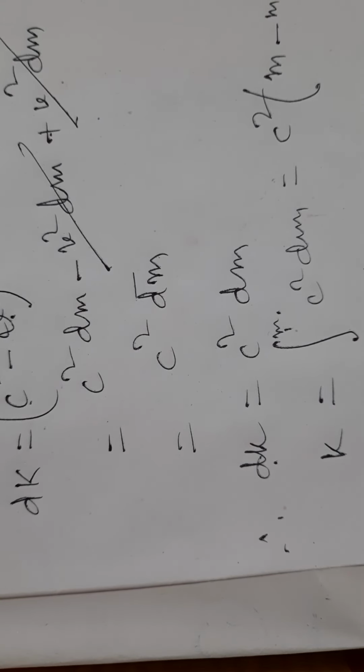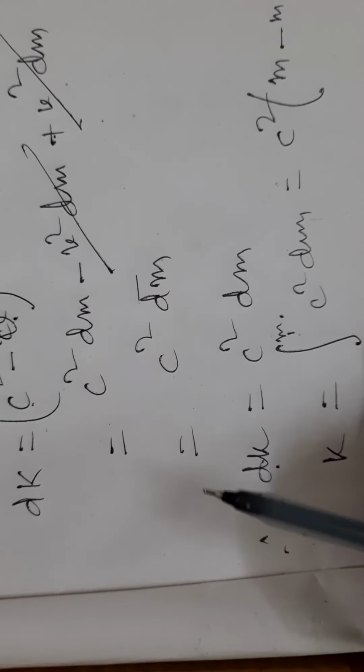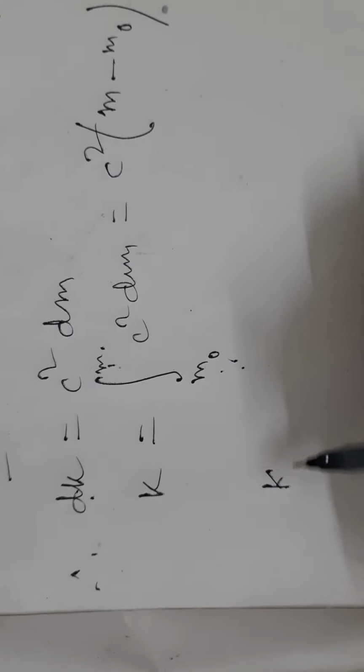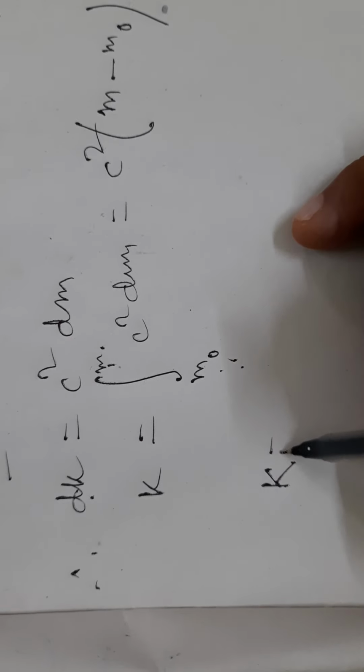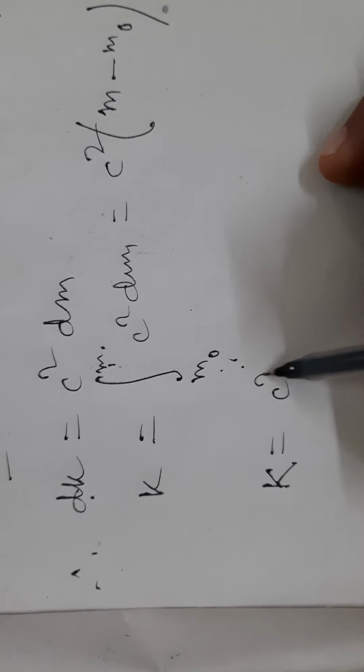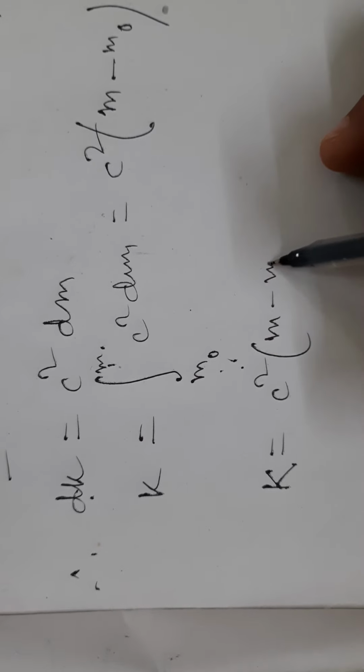Finally, the kinetic energy equals c square times m minus m0.